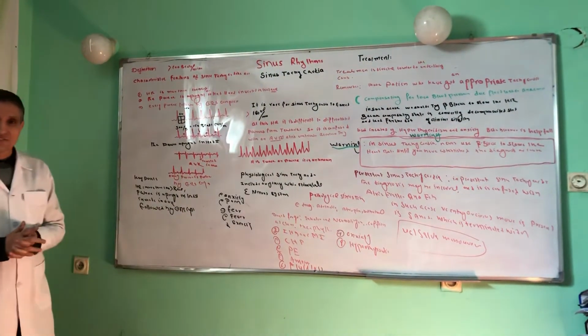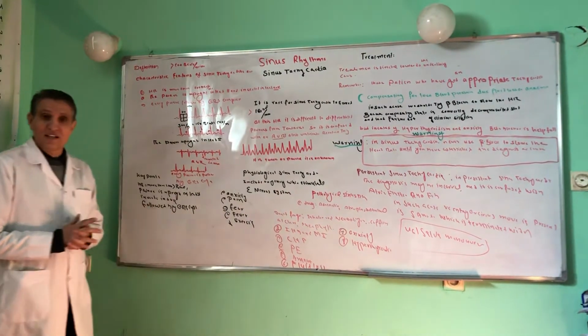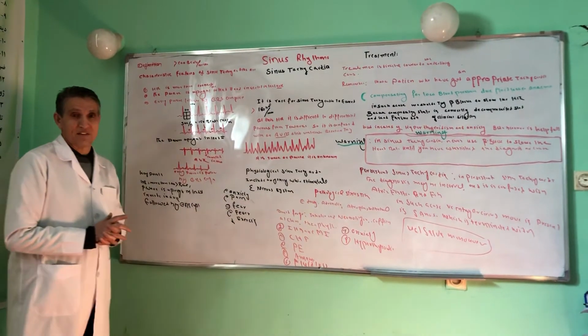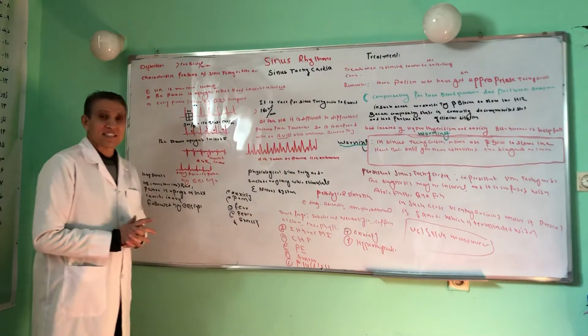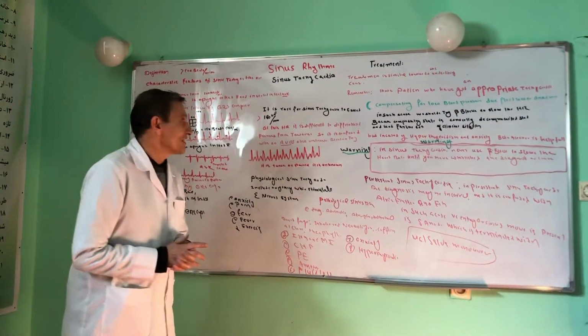The characteristic features of sinus tachycardia are, first, the heart rate is more than 100 beats per minute. The P wave is upright in lead 2 and inverted in lead AVR. Every P wave is followed by a QRS complex. These are the characteristic features, or the key points, of the ECG of those people who have sinus tachycardia.